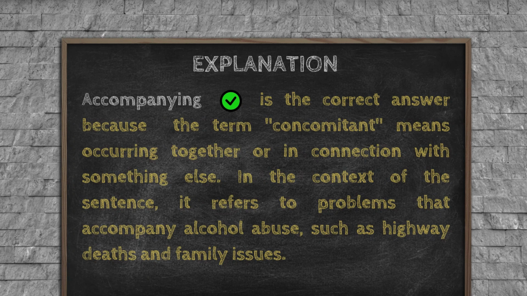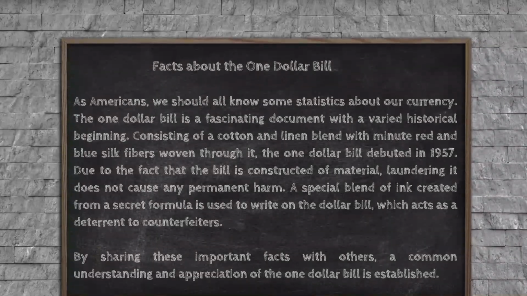In the context of the sentence, it refers to problems that accompany alcohol abuse, such as highway deaths and family issues. Facts about the $1 bill.